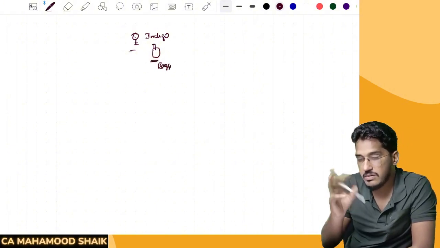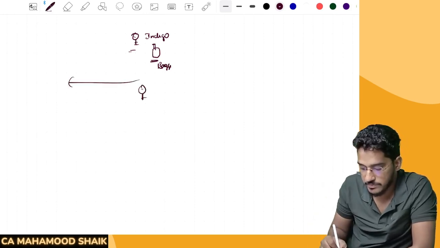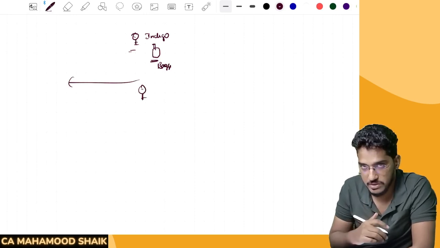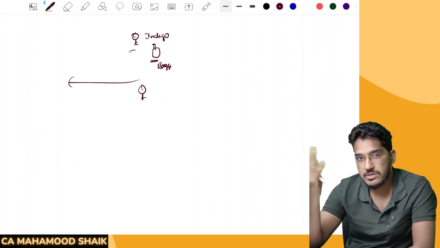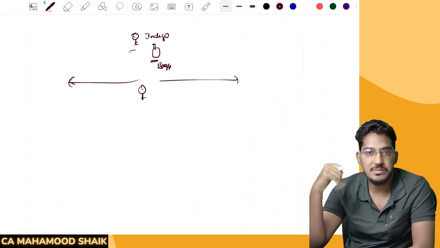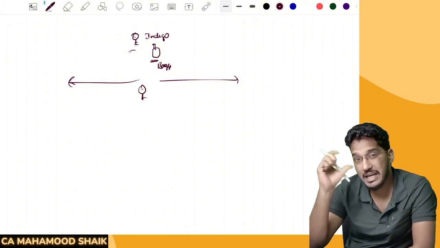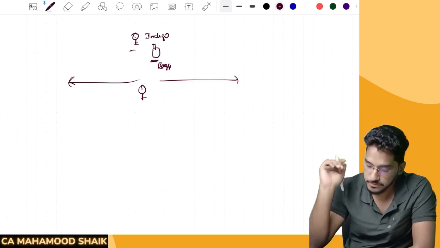Sometimes, because of international connecting flights and all, luggage will reach even before the passenger. That is unaccompanied baggage. That means the luggage is not traveling along with the passenger. Either it is coming earlier or it is coming later. It is not simultaneously coming with the passenger. That we call unaccompanied baggage, and that also will form part of the baggage definition.